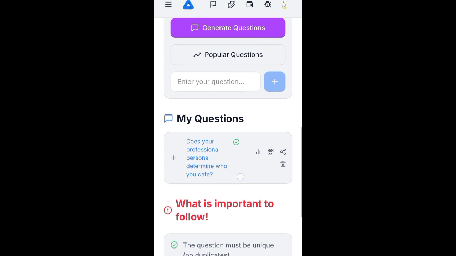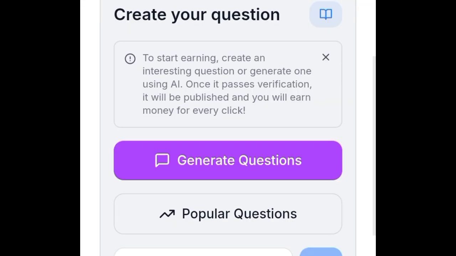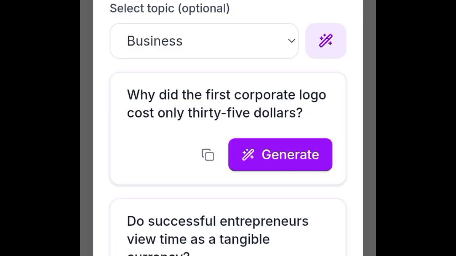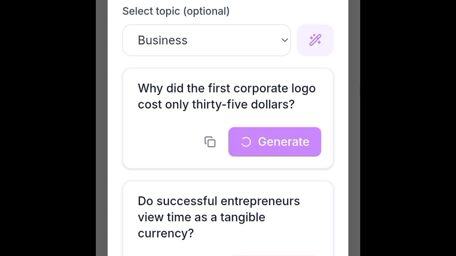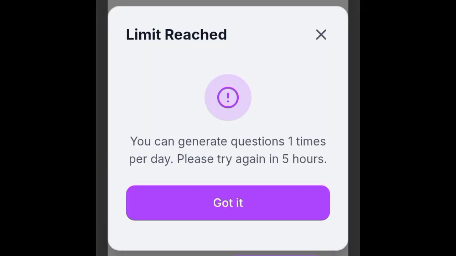All right. So let's go on and try and generate again. It tells you that you can only generate one of these questions once in some hours. Let's find out how many hours it can take for you to be able to generate this kind of question. All right. Like I said, these are side gigs you can come back and do over and over when you just have your free chance. So you can see, you can only generate one question per day. Please try again in the next 5 hours. So in 5 hours time, you can always come back here.